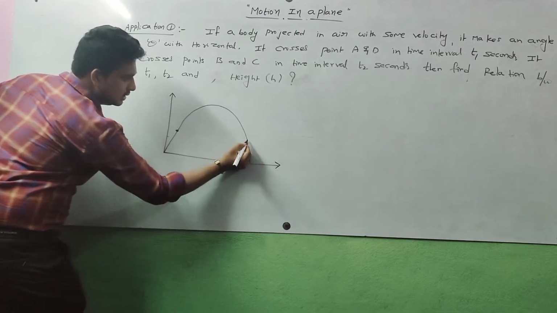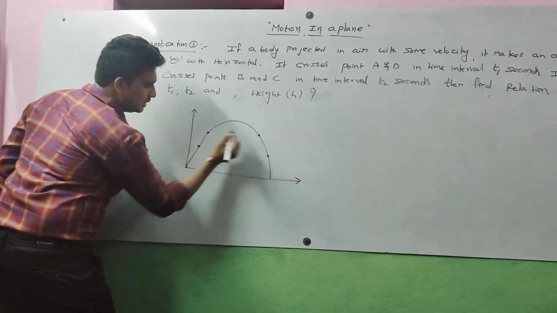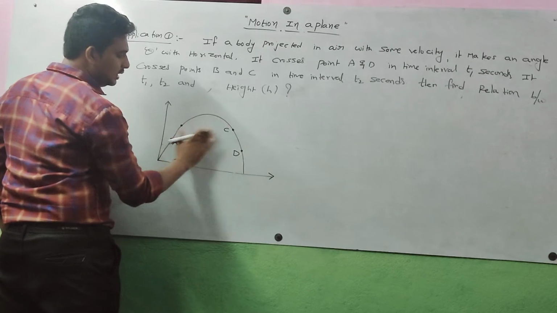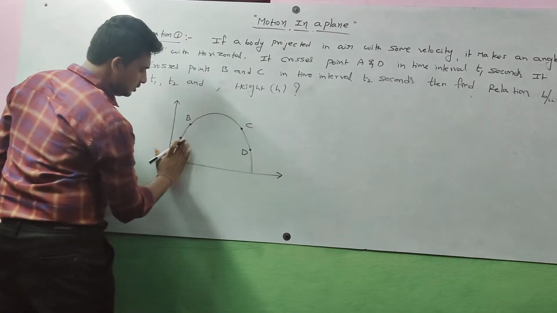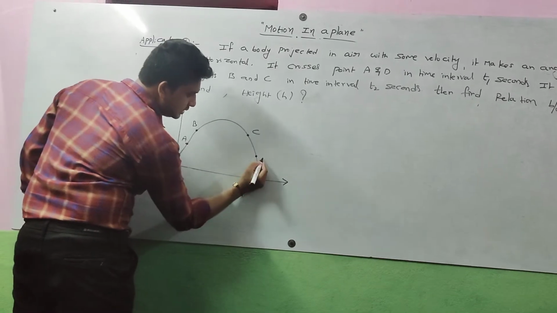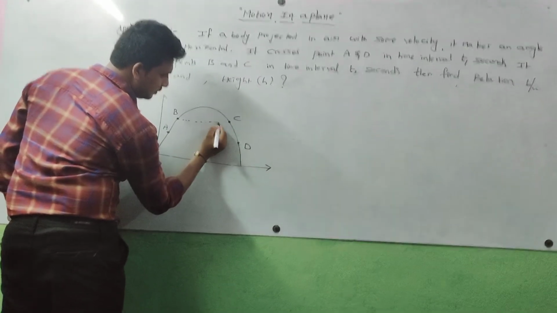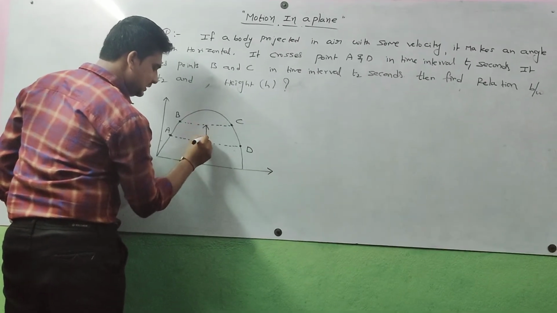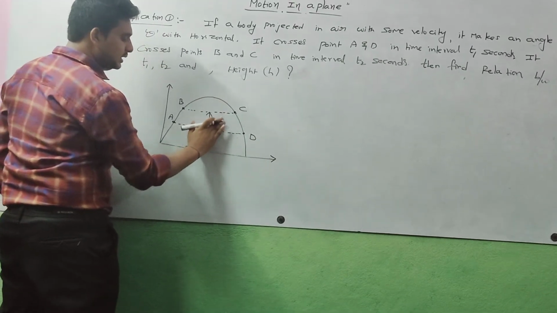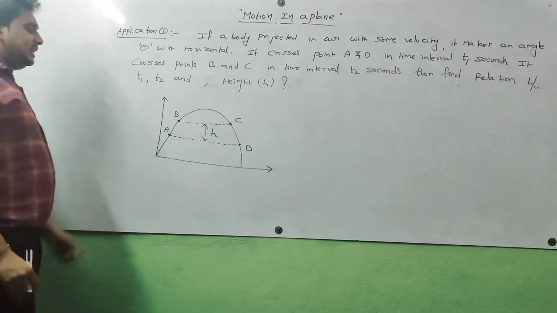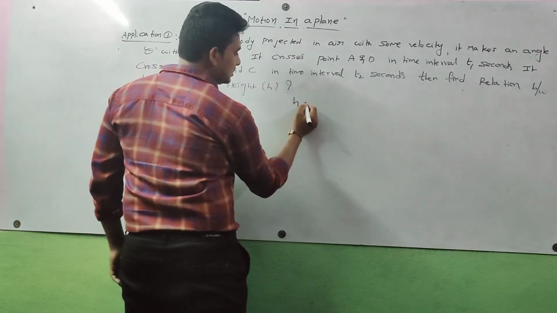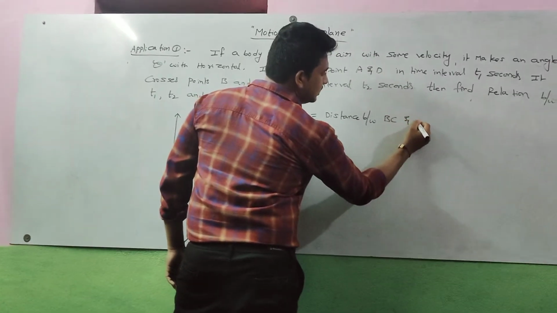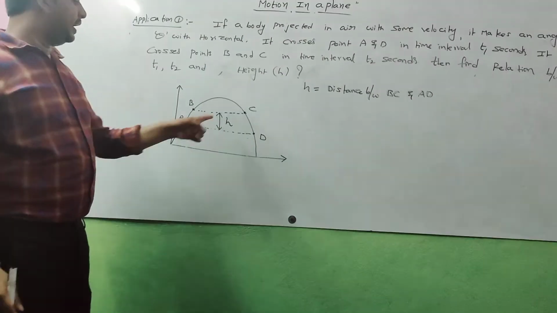This is one point, this is another point; this is point A, this is point D, this is point B, this is point C. The distance between BC and AD is h here, represented in small h. Here h means the distance between BC and AD.